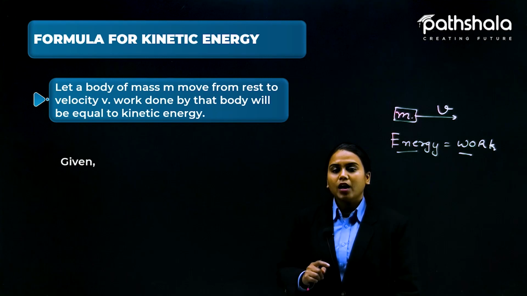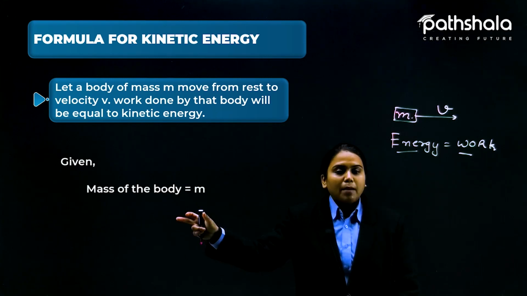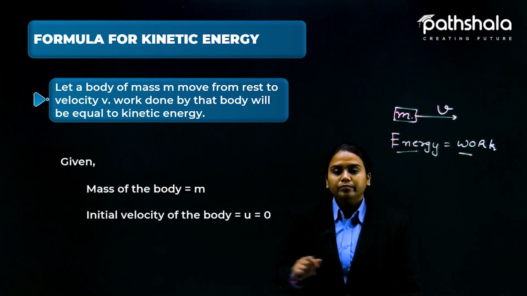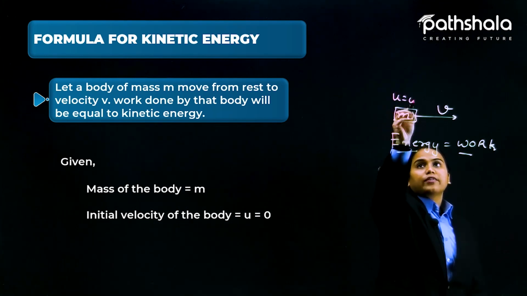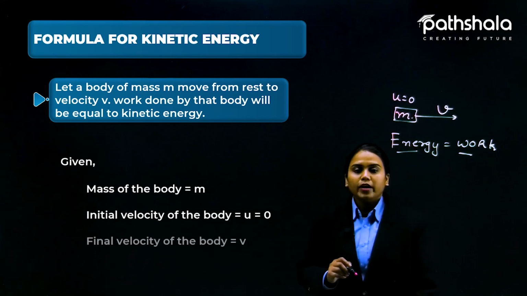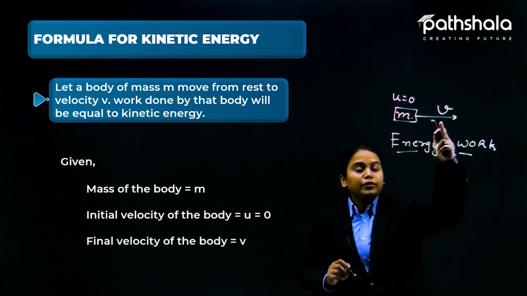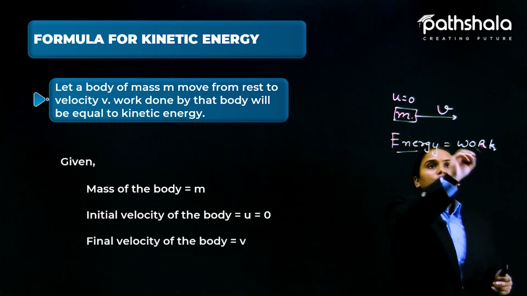Given: mass of the body is m, initial velocity of the body is 0 because it was at rest, and final velocity is v because it is now moving with such a velocity.